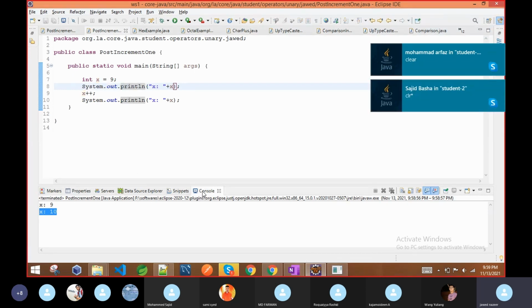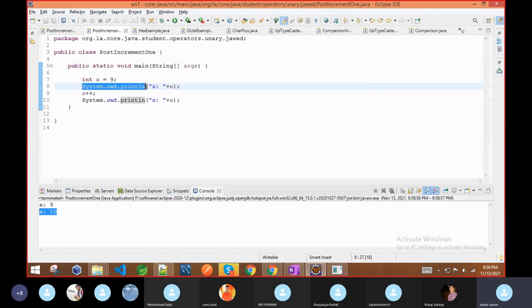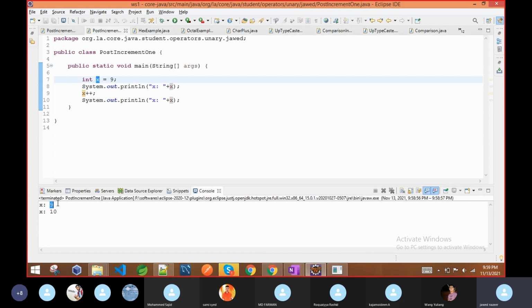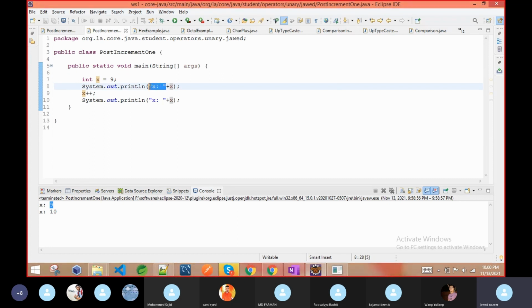The console is just a screen where, if you write this line of code and provide whatever inside the double quotes, meaning a string, it will print as it is. But when you give the plus sign and then x, the variable name, it will print its value. It will not print x as it is, because that would be inside the double quotes. Then, as we apply this increment operator, we get the new value.